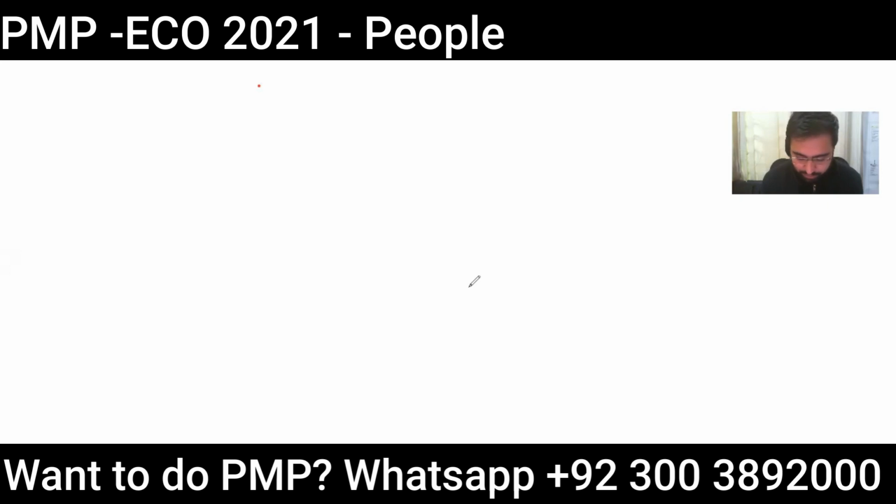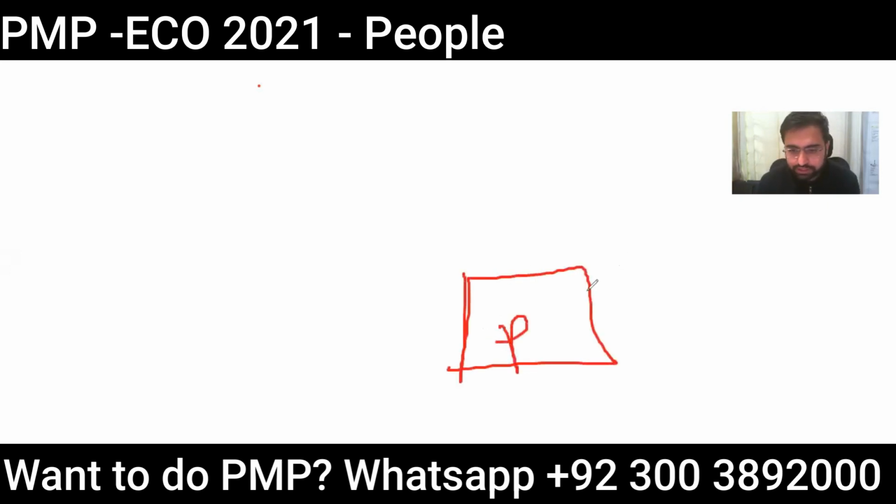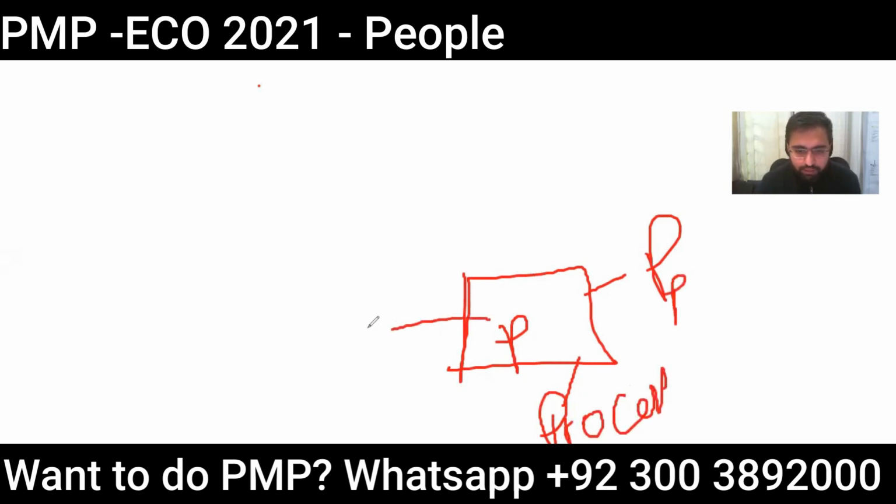So let's say we have a project. How are projects done? Projects are done by people, and they are executed by repeatedly doing some processes. It can be an agile environment, it can be a business environment, but we have to have some processes there. Processes are done by people, and the business environment is there. So this is all about the exam content outline: people, process, business environment.